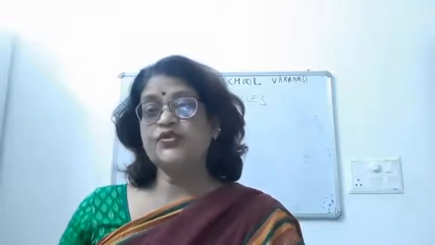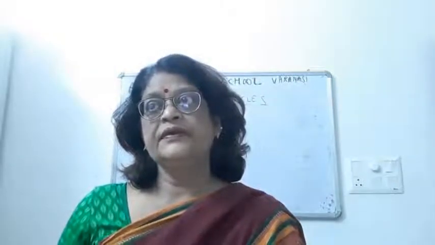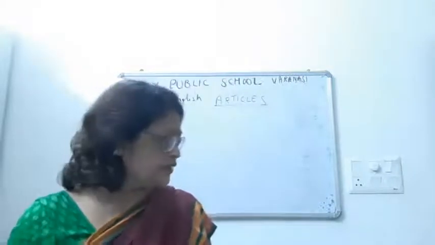So first of all, what is an article? The words a, an and the are known as articles. Articles are a part of a determiner. As I told you, this is the first part of a determiner. An article always comes before the noun. And what is a determiner? It always comes before the noun. Alright, so children, an article is part of a determiner and it comes before the noun.